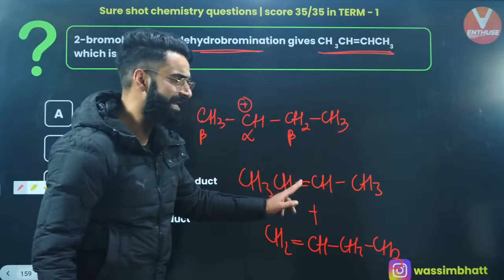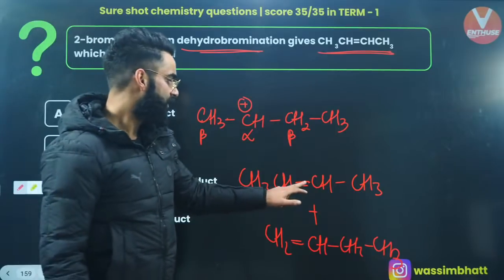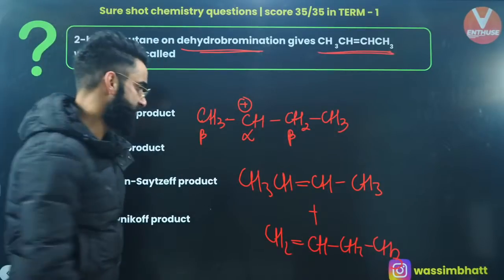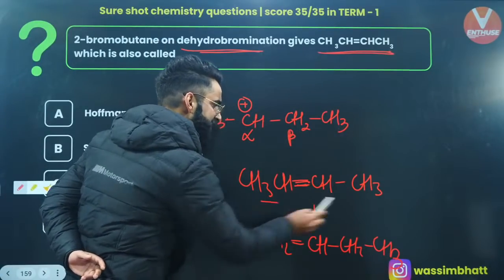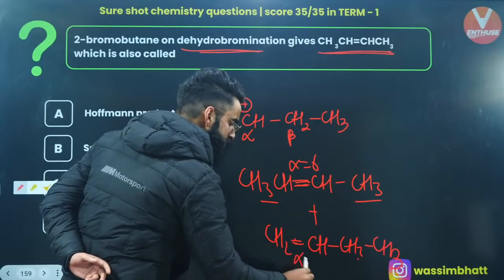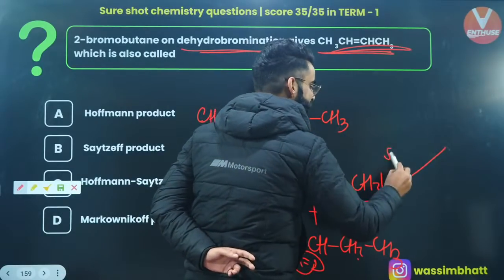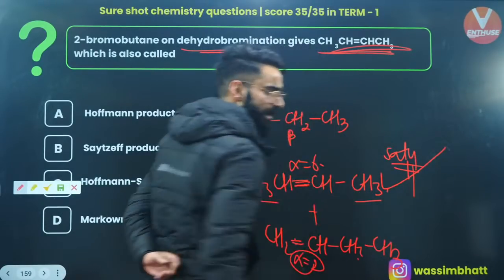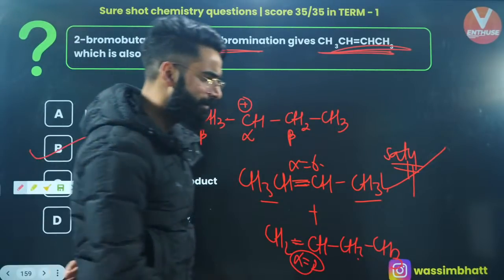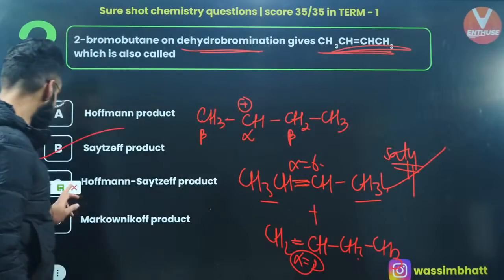One of them is Saytzeff, one of them is Hofmann. Which one is Saytzeff and which one is Hofmann? The one in which the double bond is stabilized by more alpha hydrogens. Over here, the double bond is stabilized by 3 and 3, so 6 alpha hydrogens. Over here, it is stabilized by only 2 alpha hydrogens. So this one is more stable, and it is called the Saytzeff product. So the correct answer is the Saytzeff product. Perfect, people? I'm sure you would have studied Saytzeff and Hofmann products.